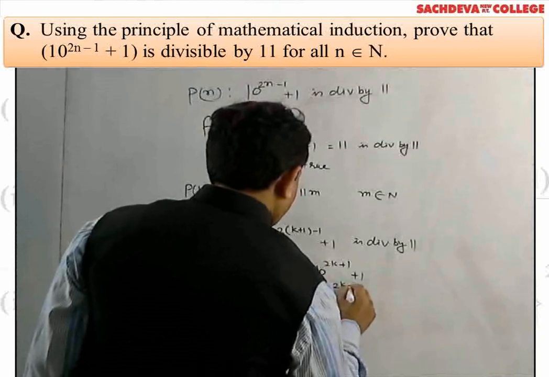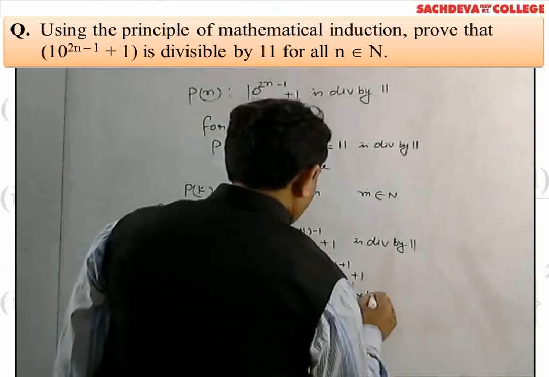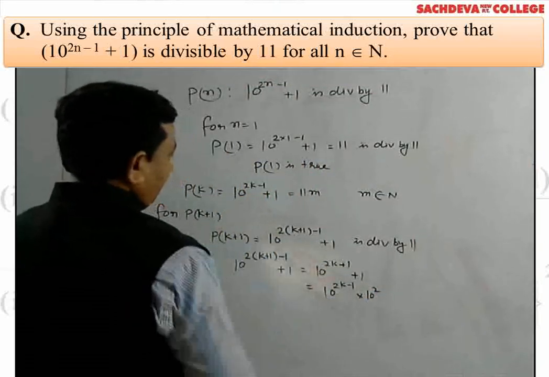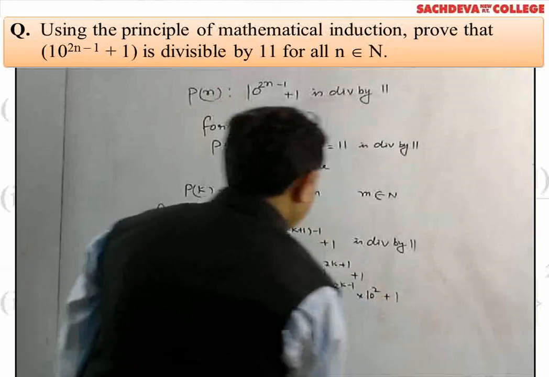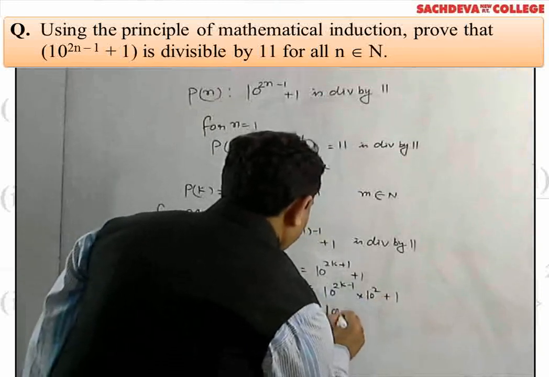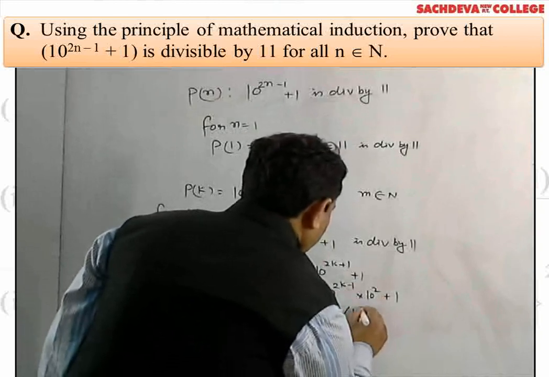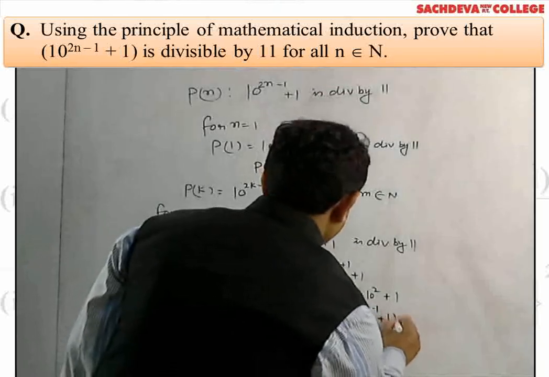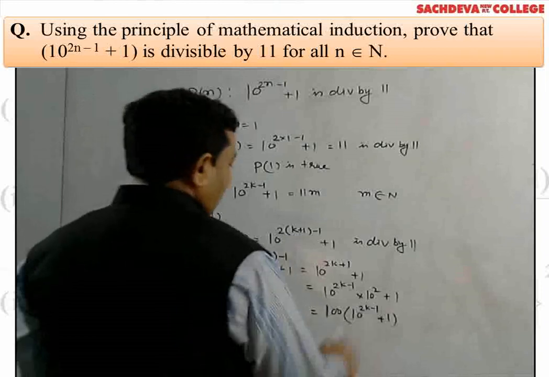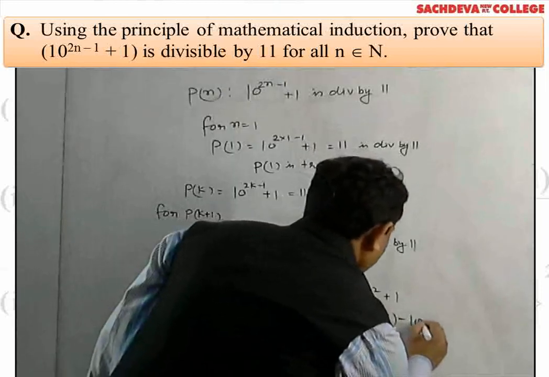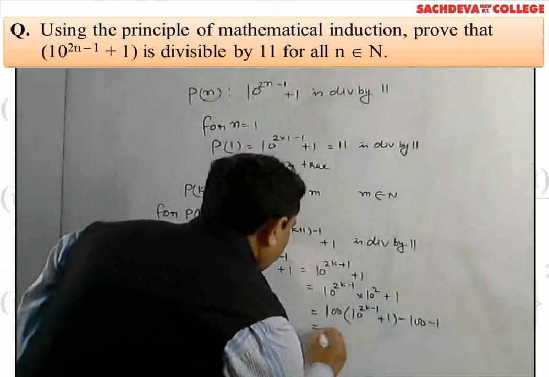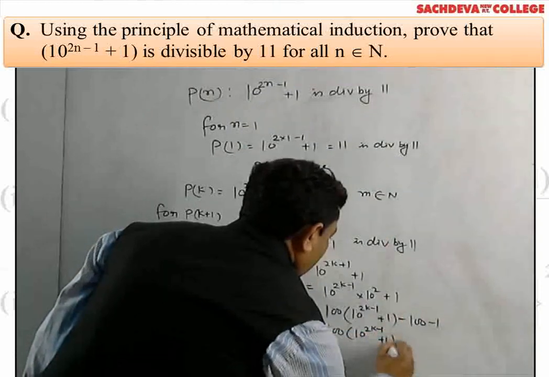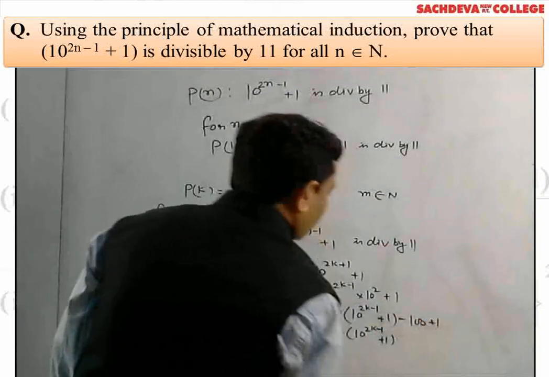So 10 to the power 2k minus 1 into 10 to the power 2. This will be equal to 10 to the power 2k minus 1, plus 1 is equal to 100 into 10 to the power 2k minus 1 plus 1. It means we add here 100, so we subtract 100 also, minus 1, which will be equals to 100 into 10 to the power 2k minus 1 plus 1, this is plus minus 99.